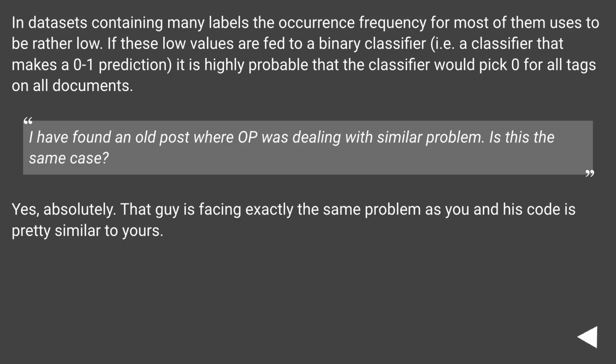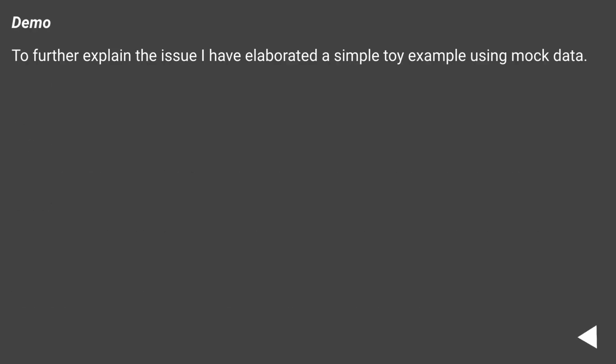I have found an old post where OP was dealing with a similar problem. Is this the same case? Yes, absolutely. That guy is facing exactly the same problem as you, and his code is pretty similar to yours. Demo. To further explain the issue, I have elaborated a simple toy example using mock data.